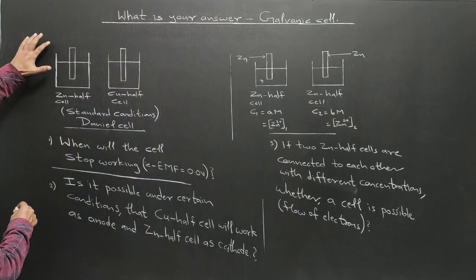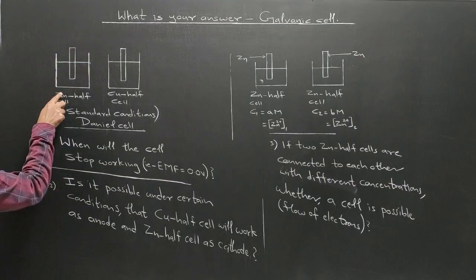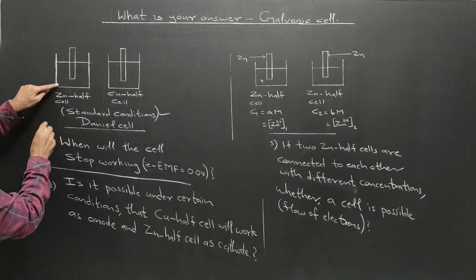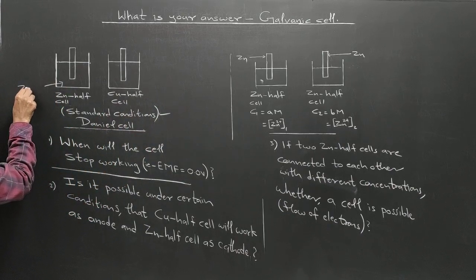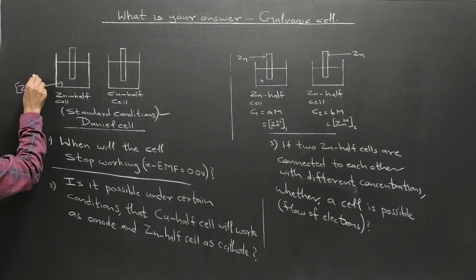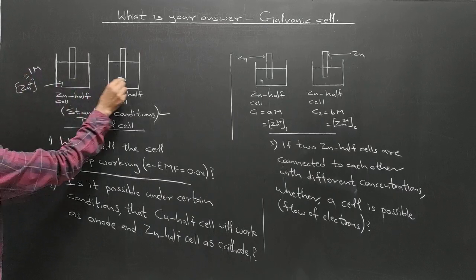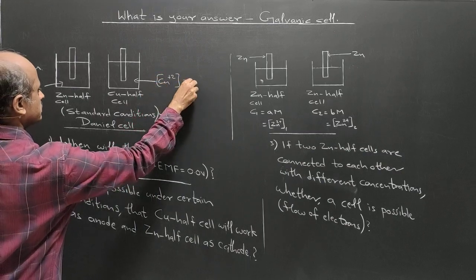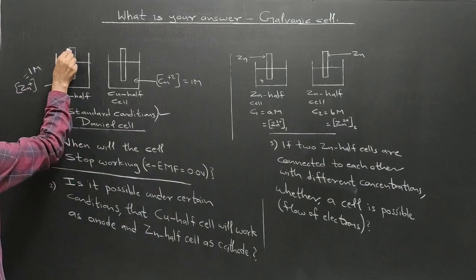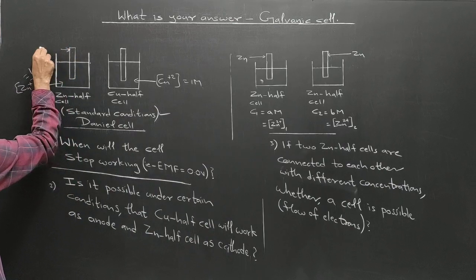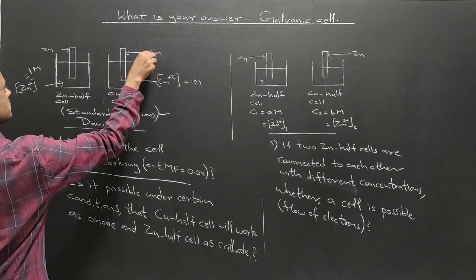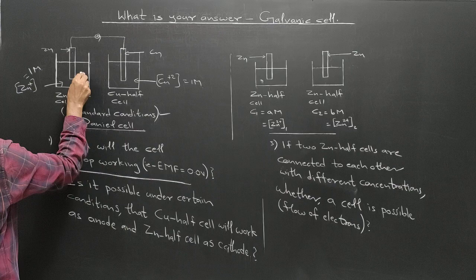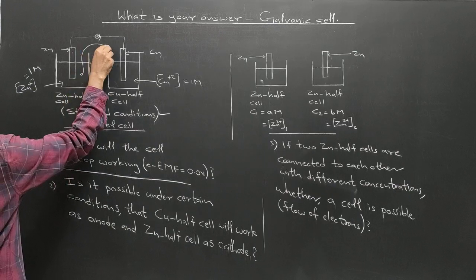I have not completely written it, but the zinc half cell is coupled with the copper half cell under standard conditions, means the routine Daniell cell: 1 molar zinc ion concentration, 1 molar copper sulfate concentration, a zinc rod and a copper rod connected externally by wire and galvanometer, and a salt bridge is used.